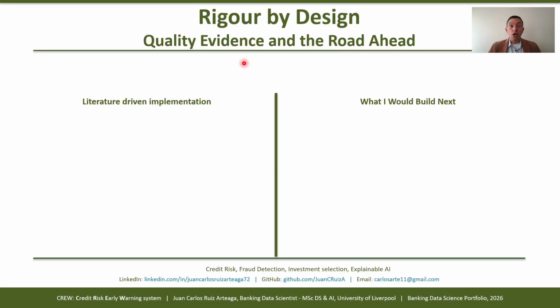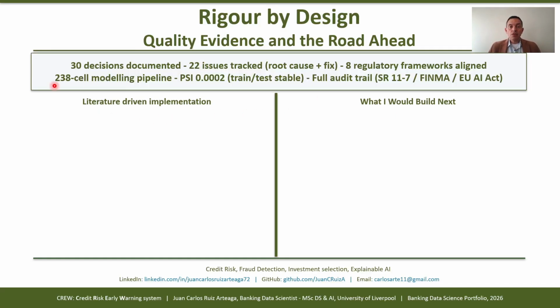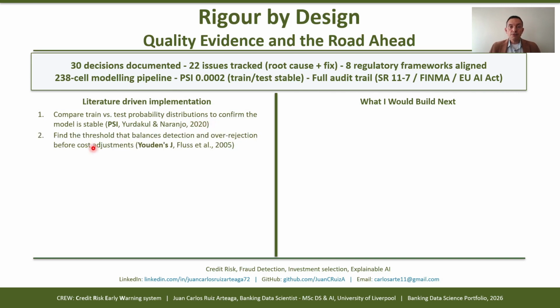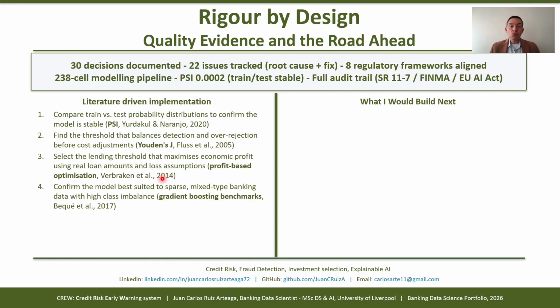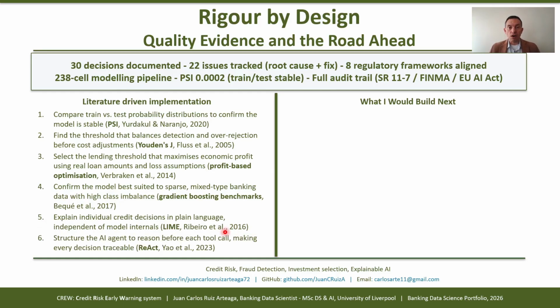To close, I'll show the intellectual foundation of CRU and next steps. 30 architectural decisions, 22 issues fixed, and a stable PSI. Every design choice grounded in peer-reviewed research. PSI followed Yurdakul and Naranjo. Threshold selection came from Fluss et al., profit-based optimization, Verbraken et al. XGBoost followed Bequé et al. LIME explainability came from Ribeiro et al., and the React framework followed Yao et al.